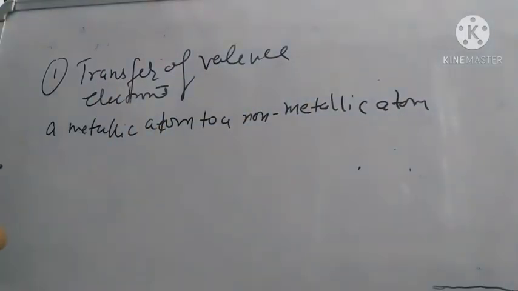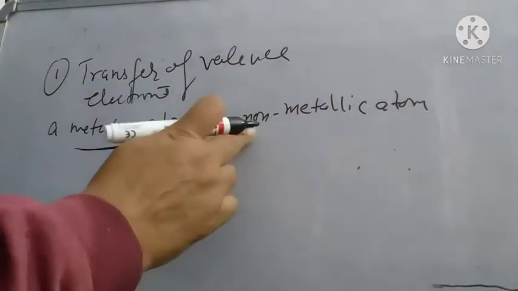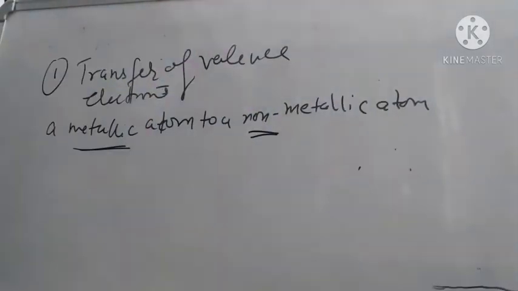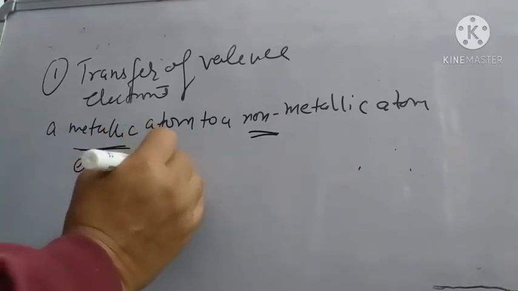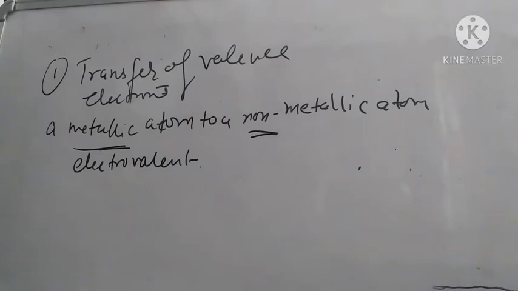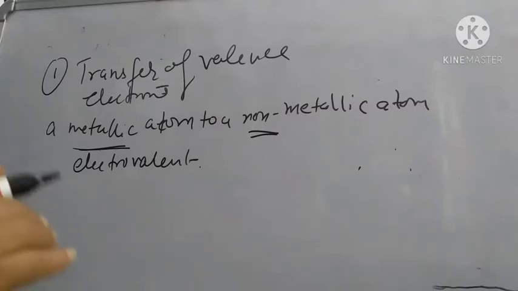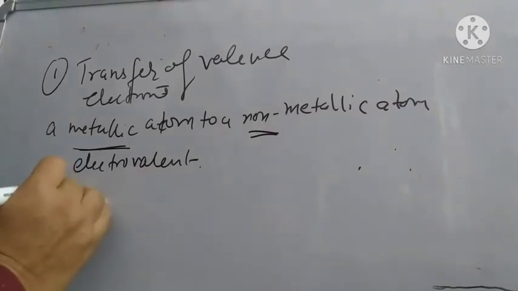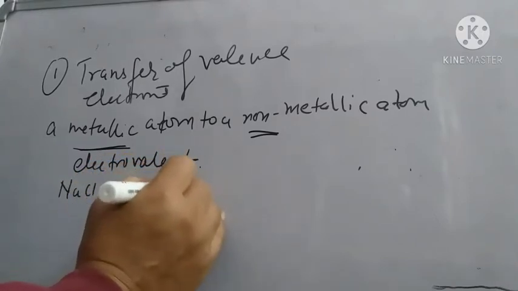The chemical bond which is formed between two atoms by transfer of one or more electrons from an atom of a metallic element to an atom of a non-metallic element is known as an electrovalent bond. The electrovalent bond leads to the formation of electrovalent compounds, for example, sodium chloride, calcium oxide, magnesium chloride.